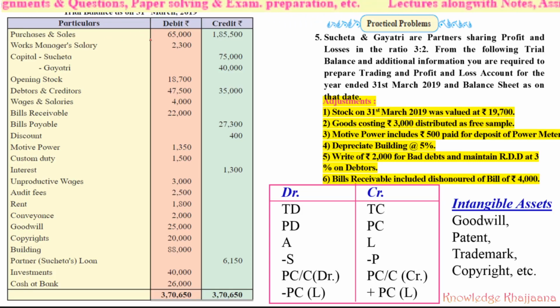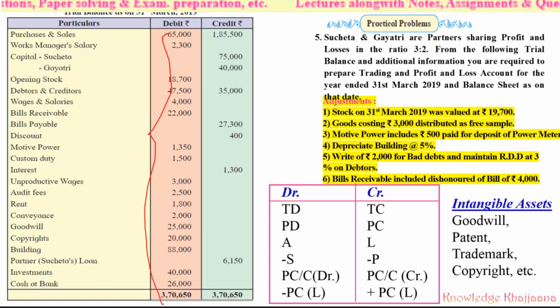There is a simple trick. For all the items which are given in the debit column, where should they be recorded?